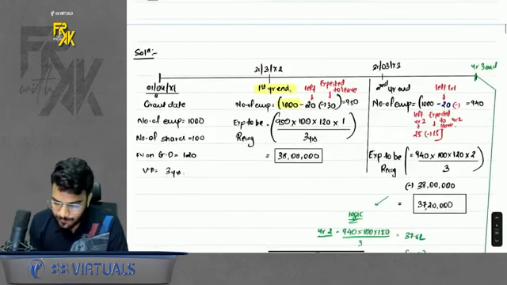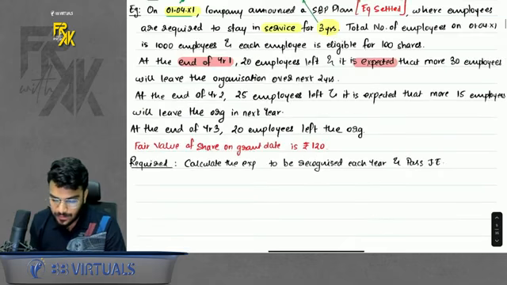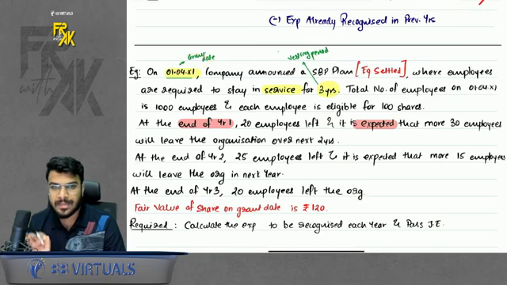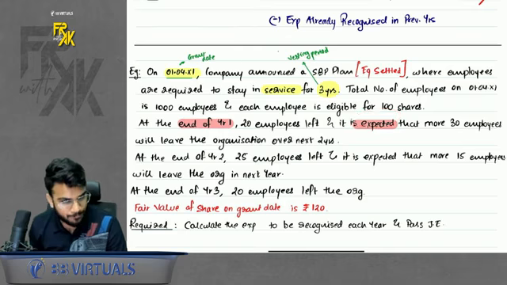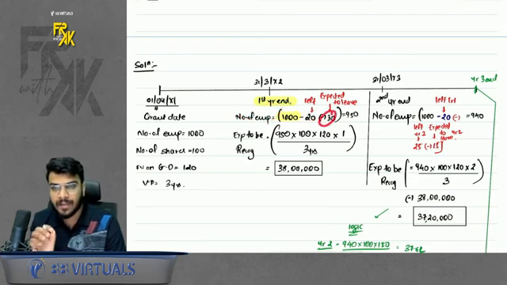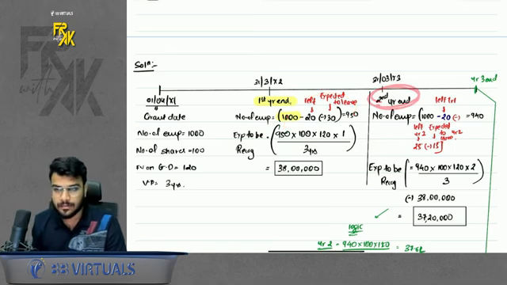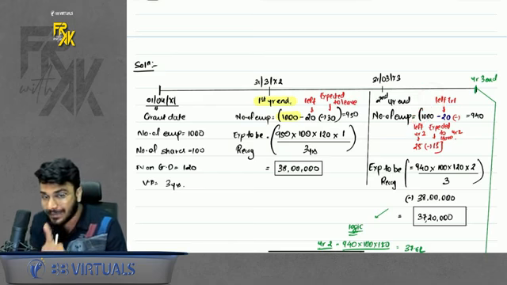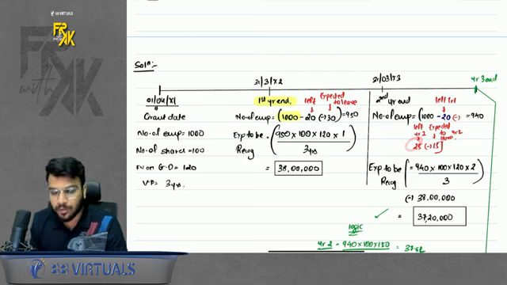Okay. Then if you want to pass the entry at the first year end, when you take the number of employees, don't take the whole employees. You will also consider the employees that have left and the employees who are expected to leave. You will deduct both of them. So in the first year, 20 left, 30 expected to leave. I will consider both of them. So I will calculate expense only for 950. Achha, similarly, when you come to the second year, you will take what actually left in year 1. Don't take the expectation of year 1 in year 2. You will take only the actual of year 1. You will take the actual left of year 2 and you will again take the expected of year 2. Okay.